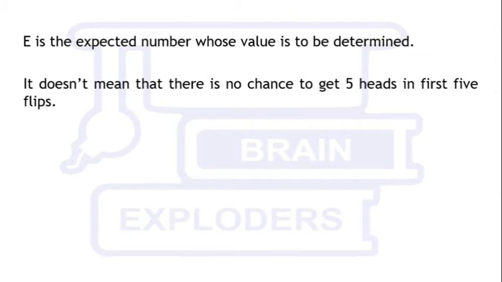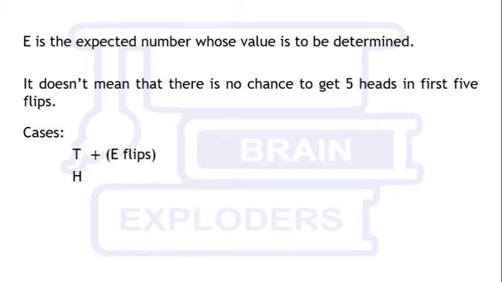Now when we start the flipping, let's see how many cases are possible. In the first flip, we may get a head or we may get a tail. If we get a tail, then E more flips are required to get 5 heads in a row.